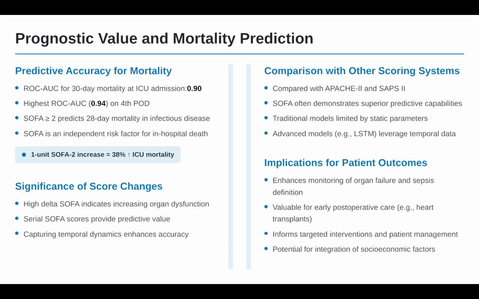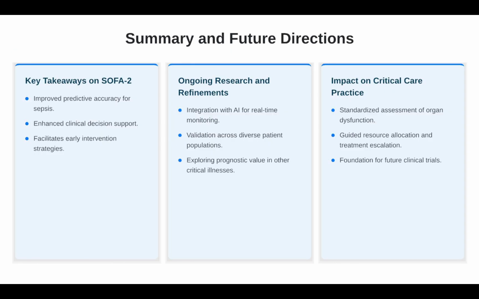In summary, the SOFA-2 is a modern, validated update to assess organ dysfunction across 6 systems, with scores 0 to 24 indicating severity. Key takeaways: it incorporates contemporary support, predicts mortality better than SOFA-1 and guides ICU decisions. Ongoing research refines it for AI integration and global validation. Impact: it standardizes critical care, improving outcomes in sepsis and beyond.